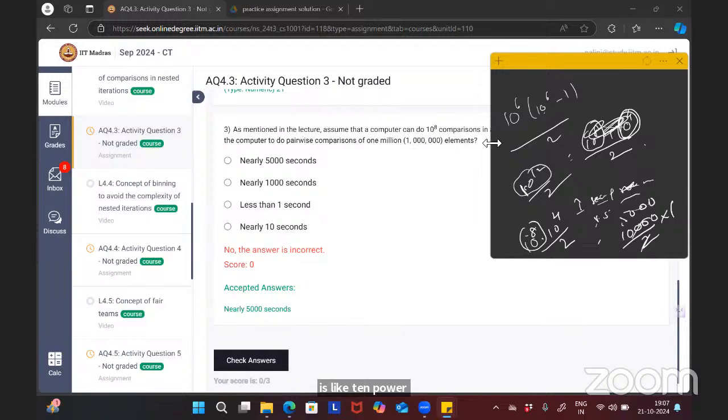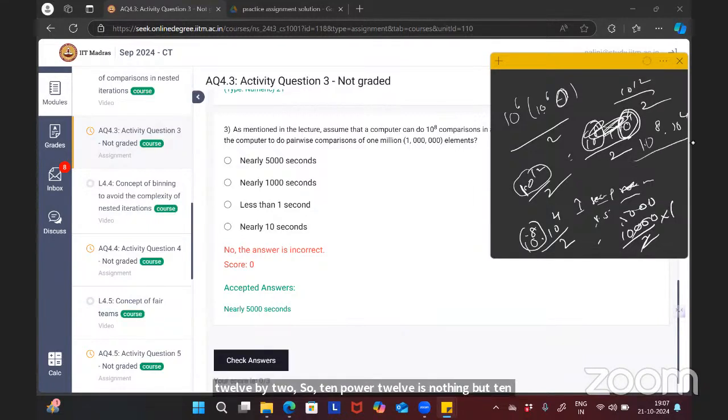If the size of n is 10 power 6, then how many number of comparisons will we do? n into n minus 1 by 2. So 10 power 6 into 10 power 6 minus 1 by 2. The minus 1 is negligible, no? So this is 10 power 12 by 2. So 10 power 12 is nothing but 10 power 8 into 10 power 4.